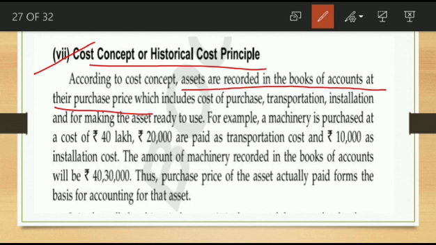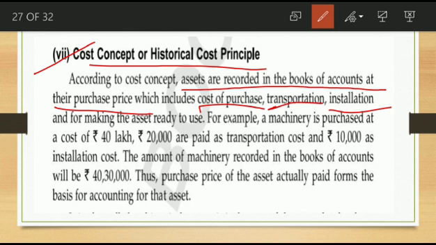Original purchase price includes the original purchase. Suppose we purchased one machine in 2010 for 5 lakh rupees. That is 5 lakh rupees plus transportation. Suppose you purchased from Delhi, then the transportation cost from there to here is added. Then installation means you appoint another person for installing that machine. So that installation cost is added. Up to the point the asset is ready to use, any amount you spend, this total expenditure is called purchase cost. So that is the original purchase price of the asset.